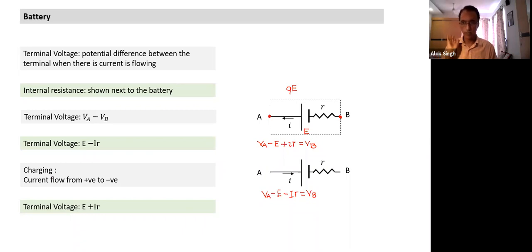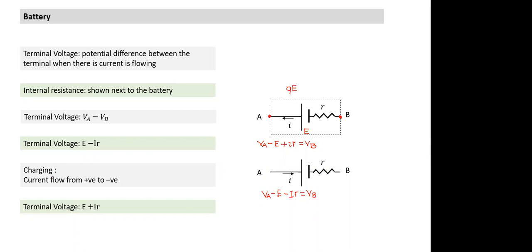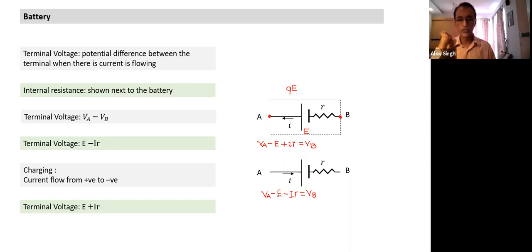EMF and terminal voltage, are they the same? They are not the same. If internal resistance is 0, yes, that's a possible battery. It is possible that internal resistance is too small and is taken to be 0. In that case, what will be the relationship between terminal voltage and EMF?